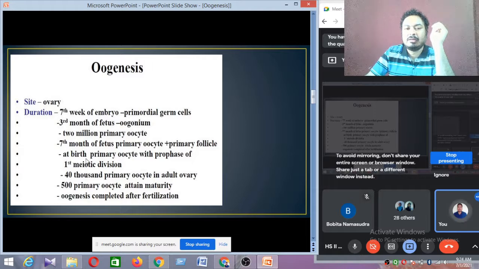Then at birth, the primary oocyte is at prophase of the first meiotic division. During the birth of this female child, which is almost 9 months, all the primary oocytes undergo the first meiotic division at birth.